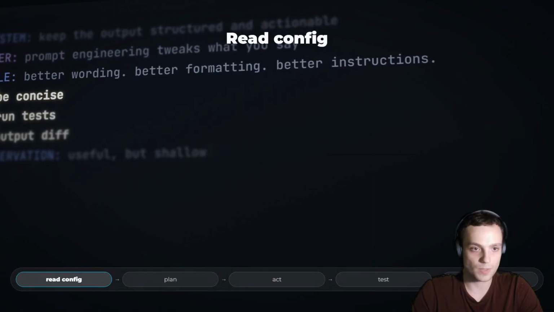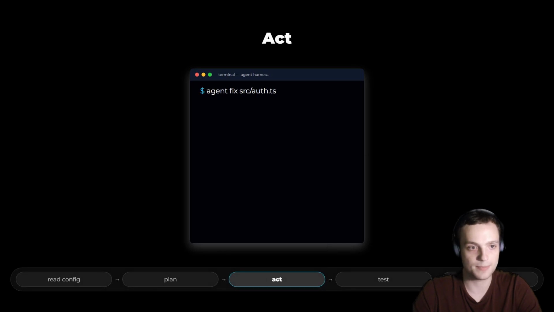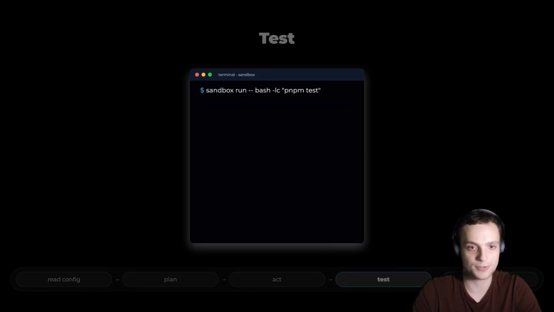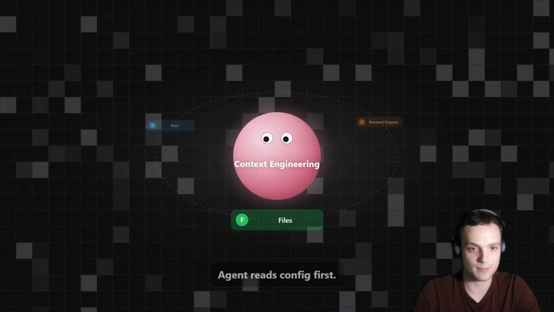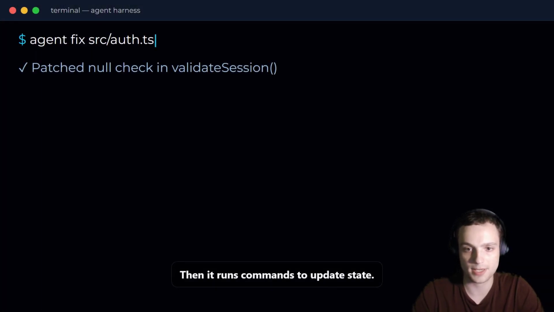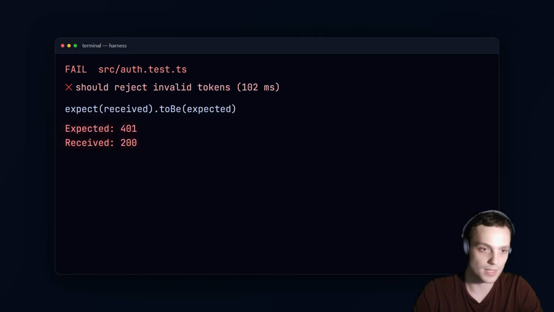Next is the state loop. We put project rules in an external config file, progress.json, a docs file, a Claude MD style guide. That becomes persistent state outside the model. No re-explaining the repo every turn. This is the trick. The agent does not have to remember everything. The harness reveals the real state on every pass. The model stays focused on the current step, not on bloated chat history. Now add a programmable hook.